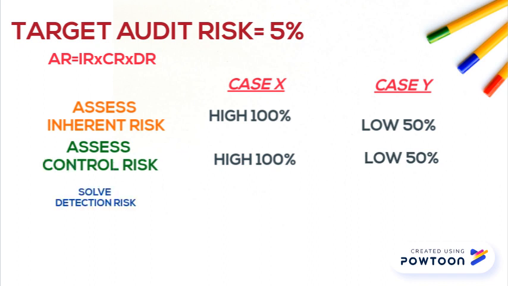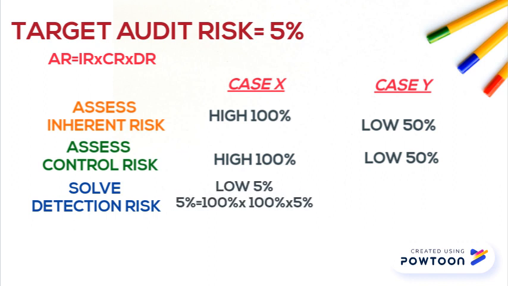Now we can solve for our planned detection risk. In the case where we had a high inherent risk and high control risk, both valued at 100%, you can see that detection risk will have to be reduced to 5% to minimize our overall audit risk to our desired 5% target, and we make this equation work. Otherwise, we can see that detection risk will have to be 20% in order to make the equation work.